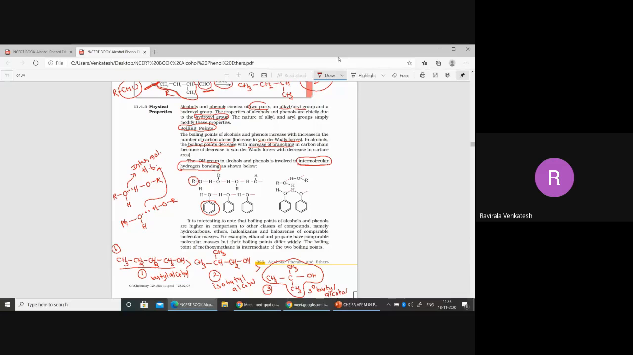Now, what do you observe here? When you compare the boiling points of alcohols and phenols, which are higher when you compare with hydrocarbons, ethers, haloalkanes, haloarenes, whatever we discussed until now? Which are having higher boiling points?